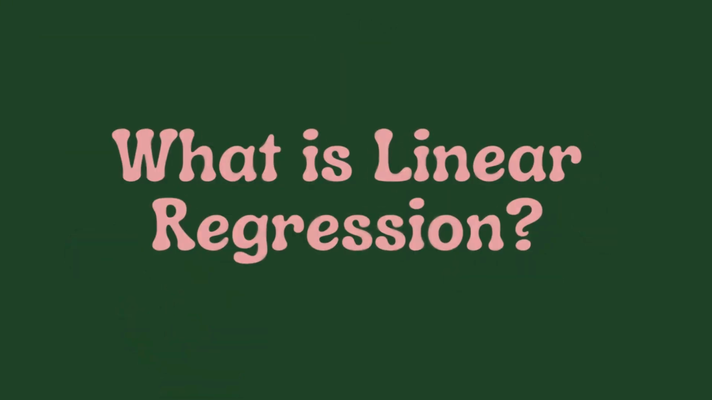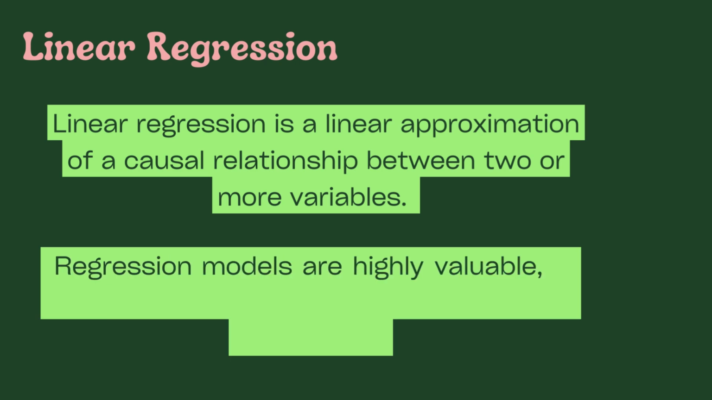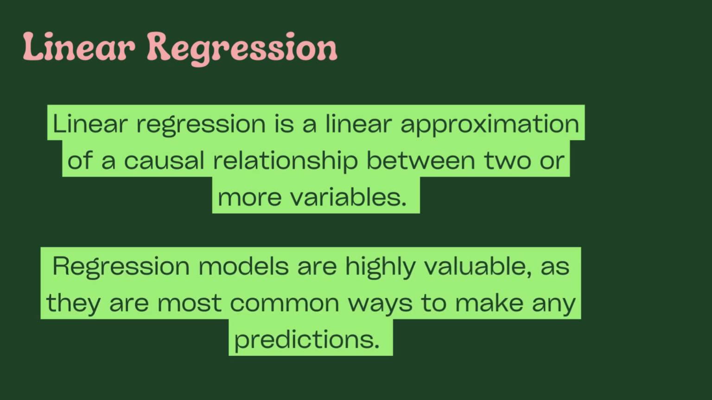So, what is linear regression? A linear regression is a linear approximation of a causal relationship between two or more variables. Regression models are highly valuable as they are the most common way to make any prediction.